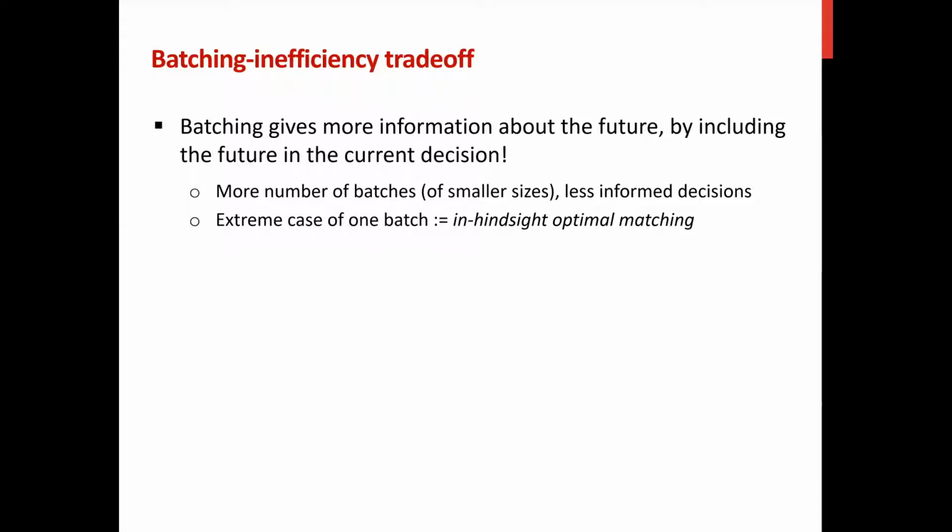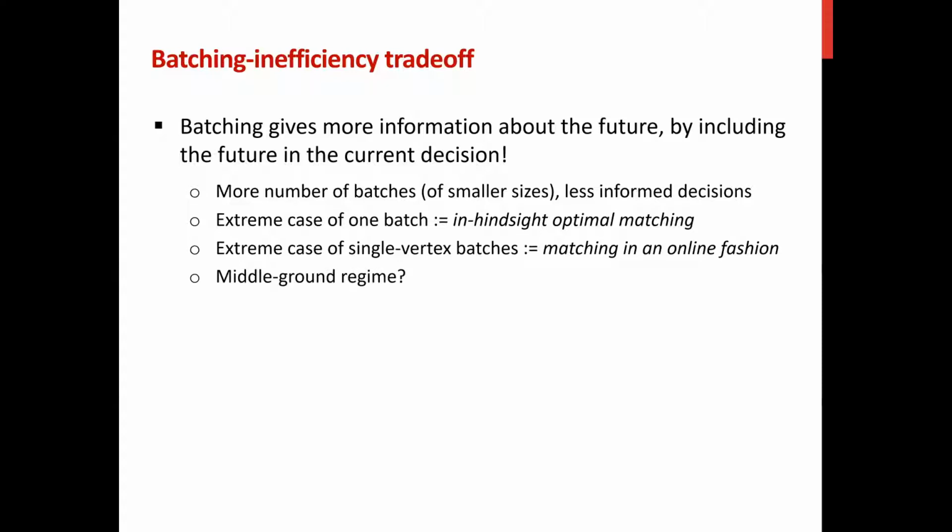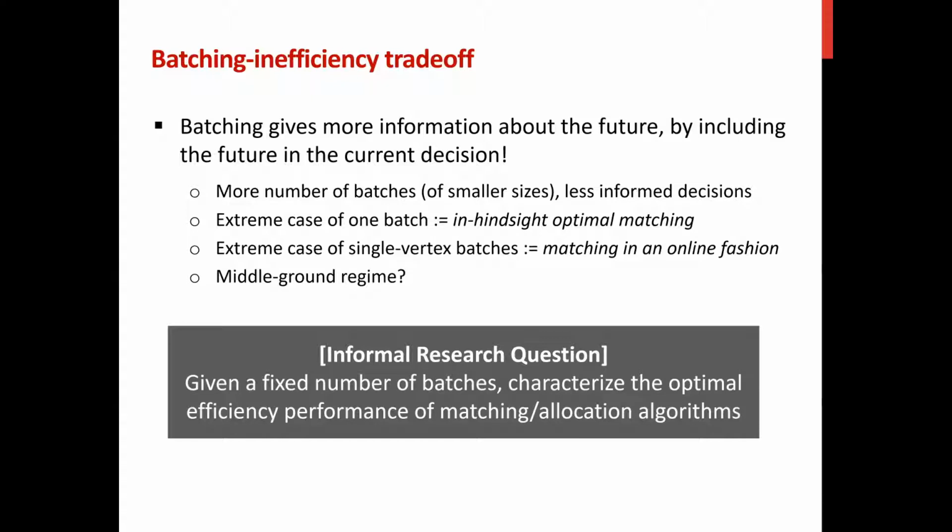Therefore, in one extreme case where there is only a single batch, the problem the platform is facing is basically to find the in-hindsight optimal matching. And in another extreme case where each batch only considers a single vertex, this means that the platform is facing the matching in a fully online fashion. And the natural question to ask is, how about the middle-ground regime? Basically, in this paper, we try to answer the following question. Let's fix a number of batches. How could we characterize the optimal efficiency performance of a matching or allocation algorithm?